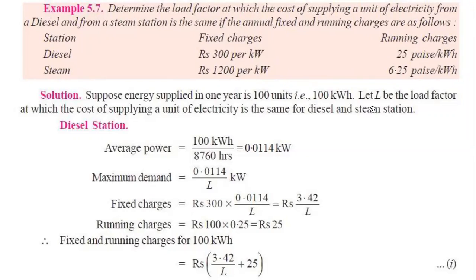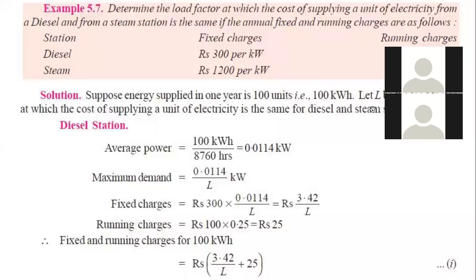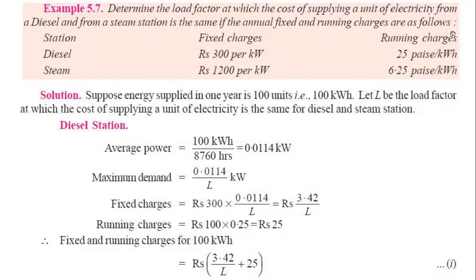So in diesel, the fixed charge is less but the running charge is high. But in steam, the fixed charge is high and the running charge is low. We need to find at which load factor they are equal. We know that the load factor is the average demand divided by the maximum demand. So we need to find that load factor according to the information given here. Let's start, it's very interesting.